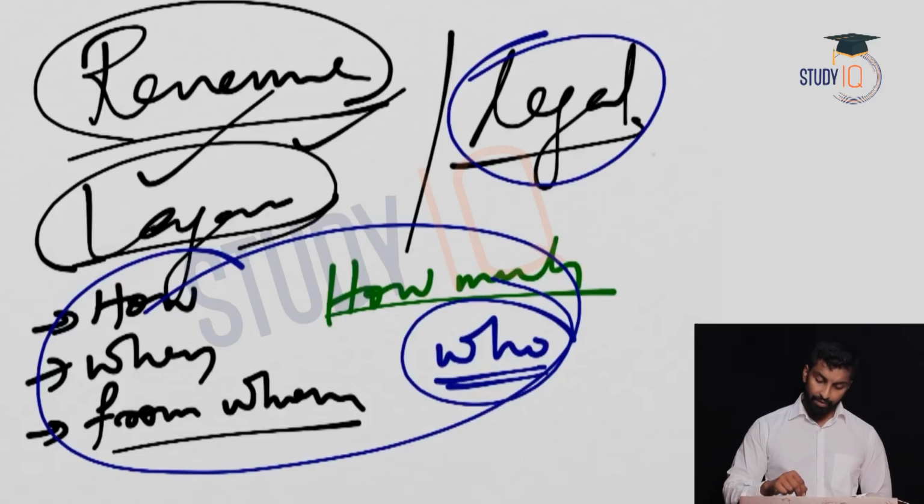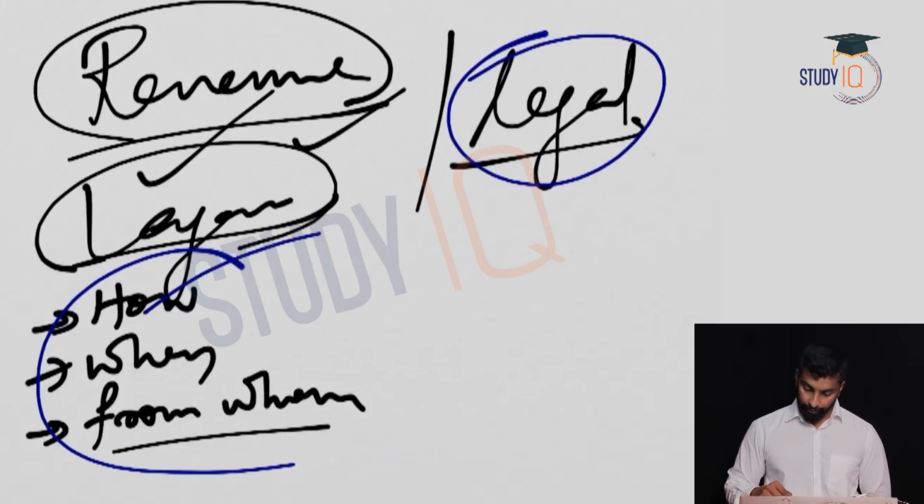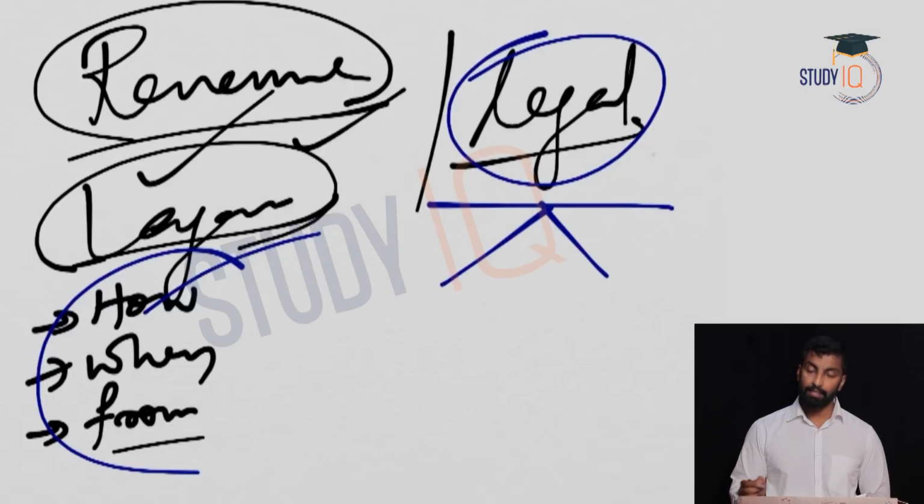Now apart from revenue, if you look into the legal side, see, the Indian legal system and the European legal system are totally different. That we have already seen, and we discussed it when we had a discussion about the Regulating Act. I told you a Supreme Court was established, and the objective of that Supreme Court was the trial of Europeans, because Indian laws and European laws are different. But here, within Indian laws itself, there are differences, right? Between different religions, between different castes and communities, the laws are different.